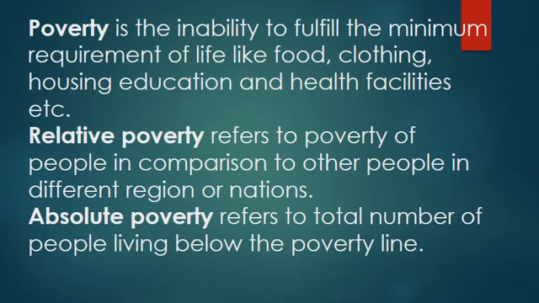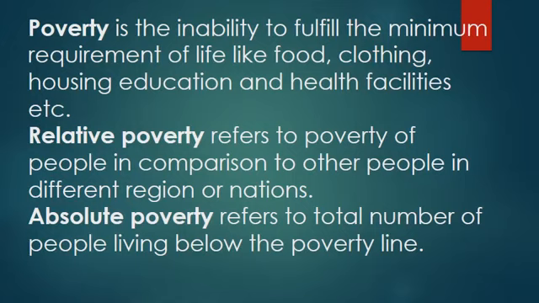Means comparison of poverty is being done, that we call relative poverty. And absolute poverty is the pure form of poverty, the definition which we have just referred to, that social phenomenon which deprives a section of society from the basic necessities of life.